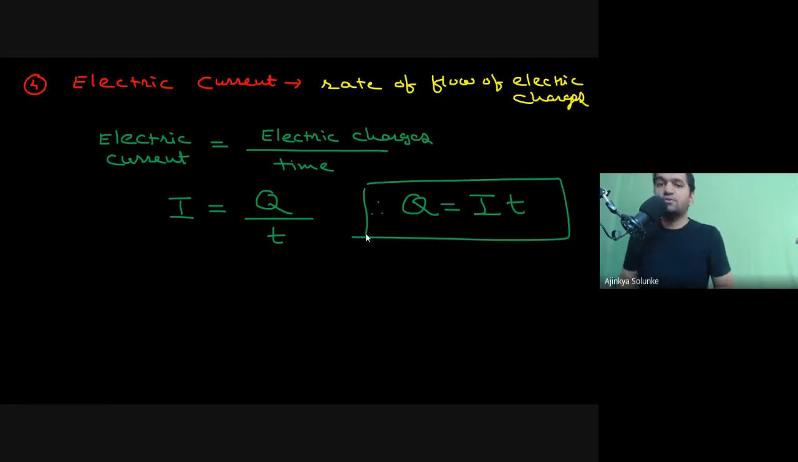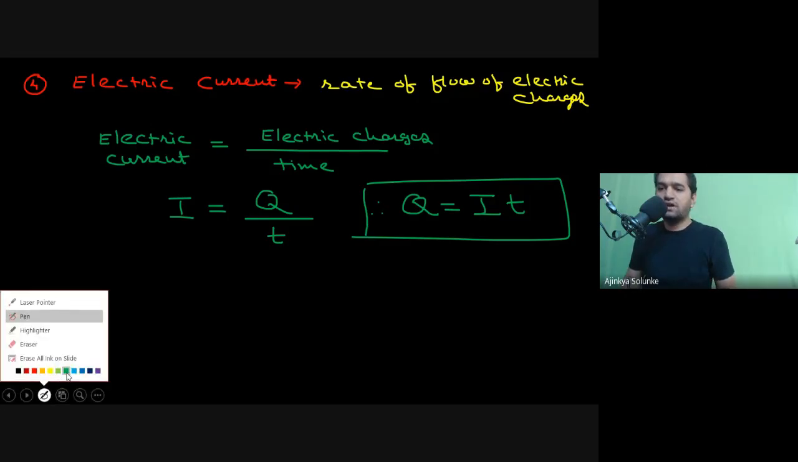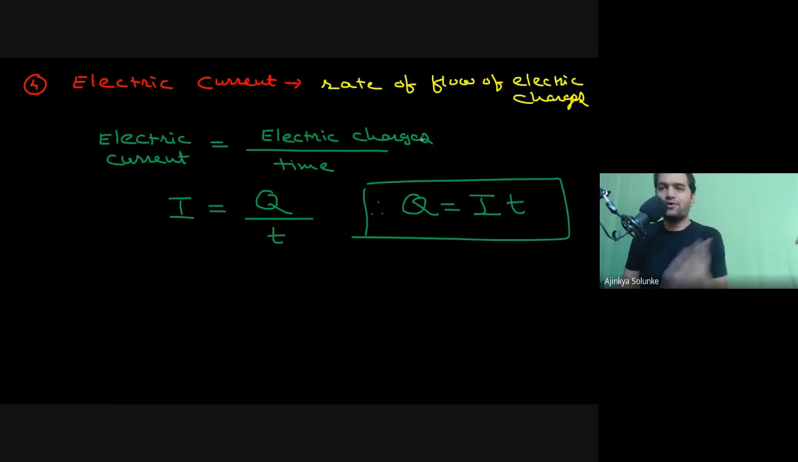That is a mnemonic you can use for remembering this. That is Queen in Taj Mahal. Okay? For remembering the formula, it's a very simple one. Queen in Taj Mahal. Very simple to remember. Okay? Written. Q is equal to IT, and that is Queen in Taj Mahal.